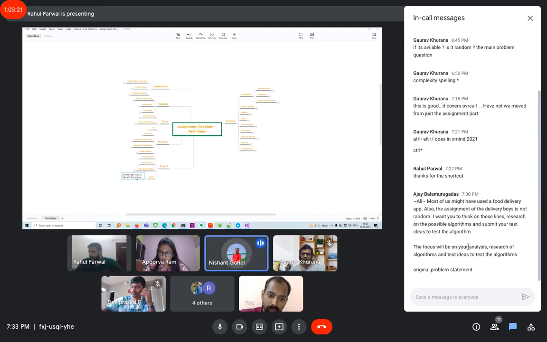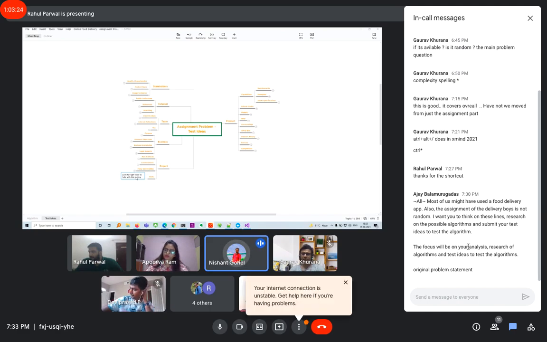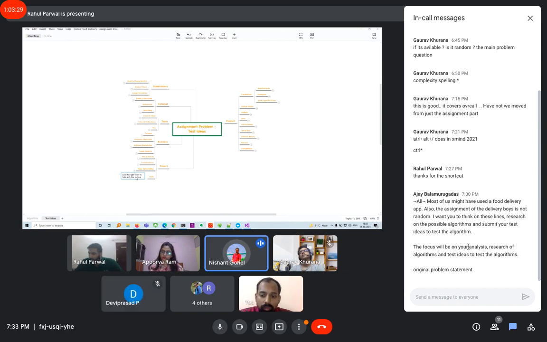Yeah, I have one scenario here. Let's say I'm going to buy pizza from the Swiggy app, and it suggests, would you like garlic bread or some cold drinks? How will I get to know, if I don't know the algorithm? As a tester, I see in the UI that it is suggesting as per the business scenario, so everything looks correct. But if I don't know the algorithm, how can I make sure that suggesting cold drinks along with the pizza is correct or not? Or if the cold drink is not available, which product should it suggest?